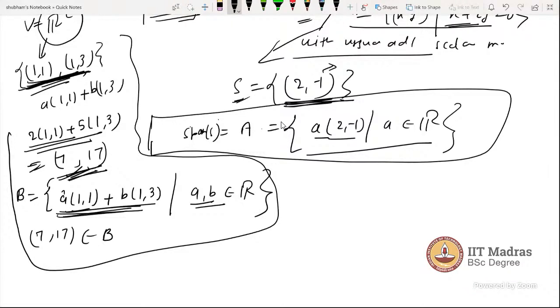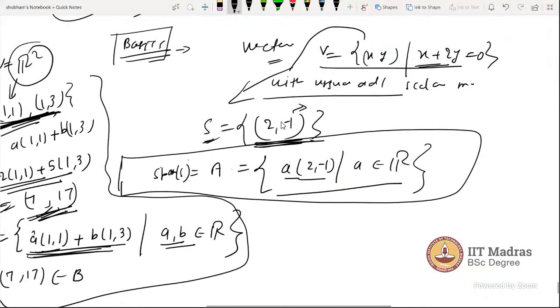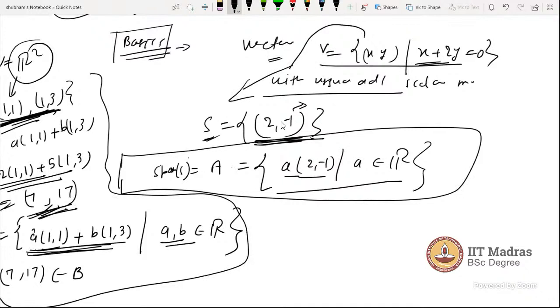There are questions which say things like suppose W spans S. Is the wording the same? If I say A spans S, that is, A is the spanning set of S? No, but there S is defined, A is the span of S, no? But A is not the span of S, no?